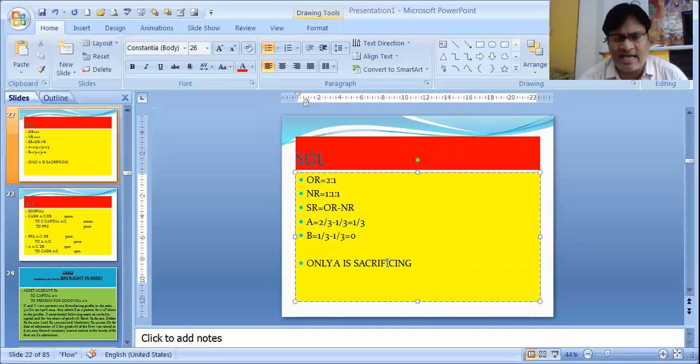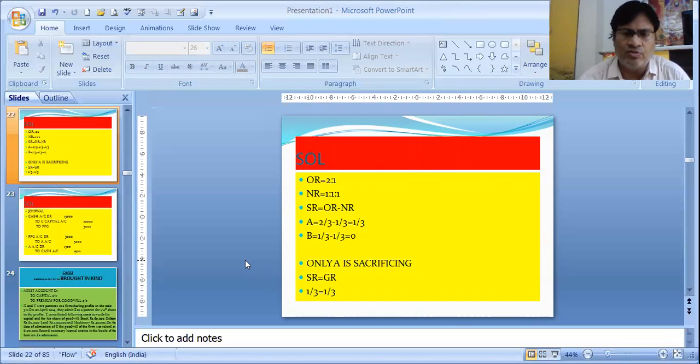Only A is sacrificing. Now students, I will remind you from the very beginning that sacrificing ratio is always equal to gaining ratio. You notice A is sacrificing 1/3. And how much is the new partner coming for? He is also coming for 1/3 only. That means sacrificing is 1/3 and gaining is also 1/3. That will always be true.